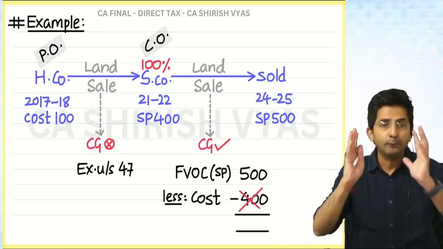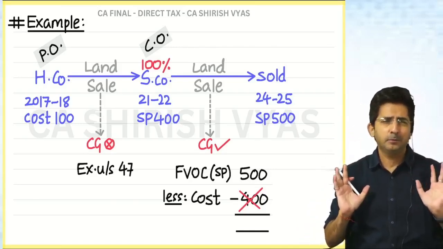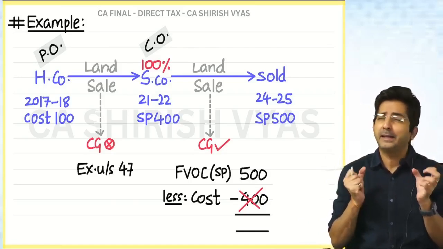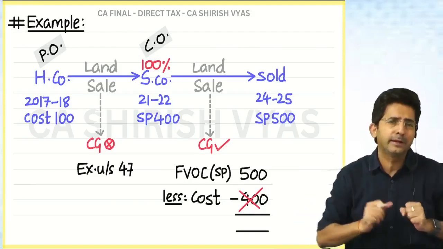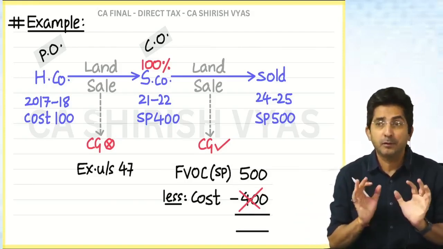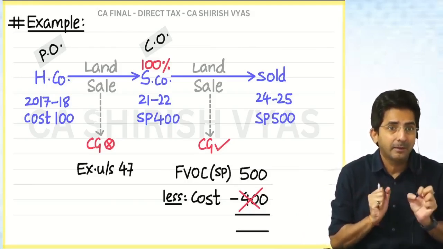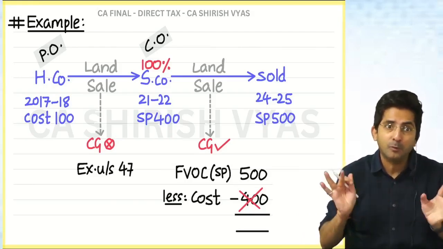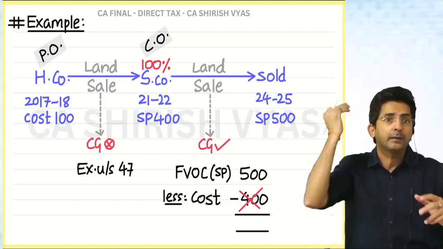See, basically in 47, government felt it's not proper to tax because either someone is not intending to make profit, or the asset is with you only. It's not a real transfer. So government felt inappropriate to tax you. But once the land has gone out by a normal sale, then government will tax you fully.